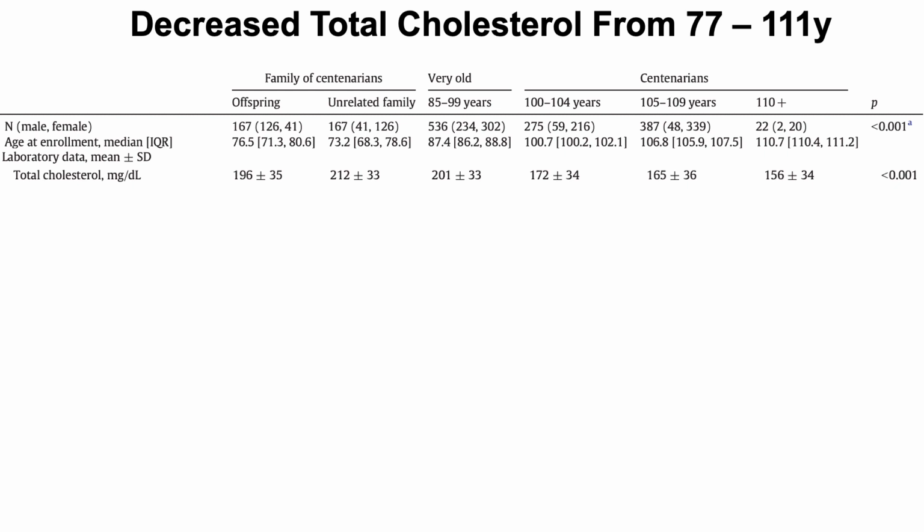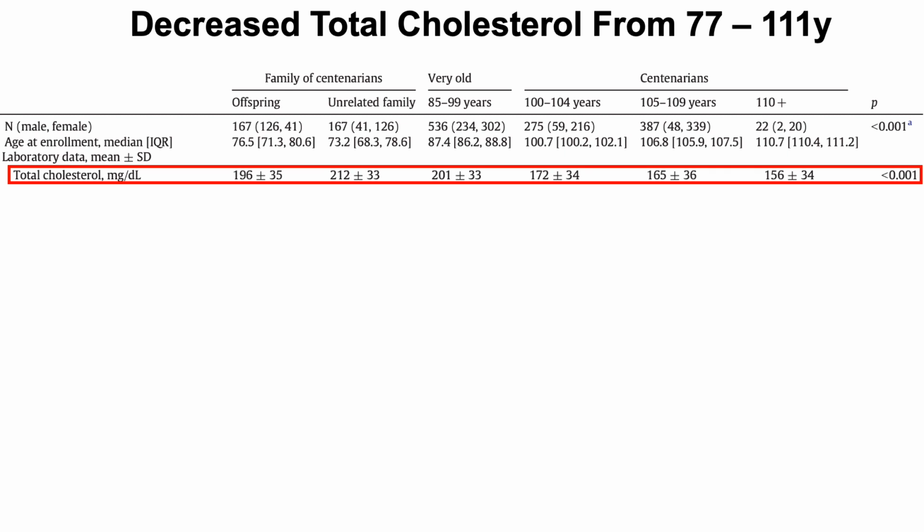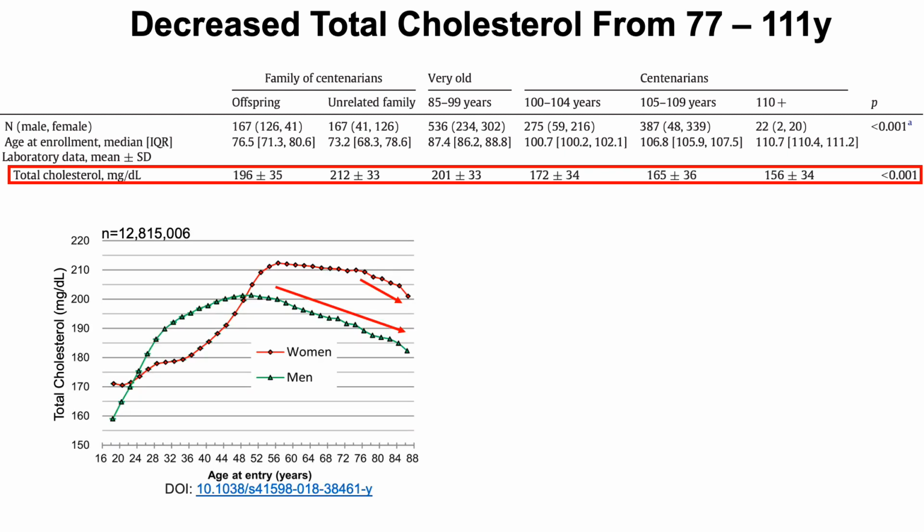All right, total cholesterol, and I've done a video on this too, so check it out if you're interested. So I'm just going to go through it real quick. You can see the total cholesterol levels from the 70-year-olds and 88-year-old group, with values around 200 to 210 that then decrease from 172 to 165, 156 in the centenarians. And as I showed in that video, total cholesterol levels increase during aging and then decrease. So this data in the centenarians and their offspring and the other age groups just verifies that.